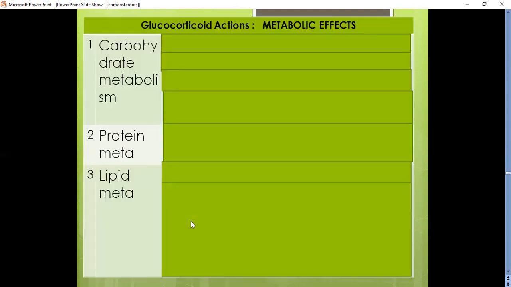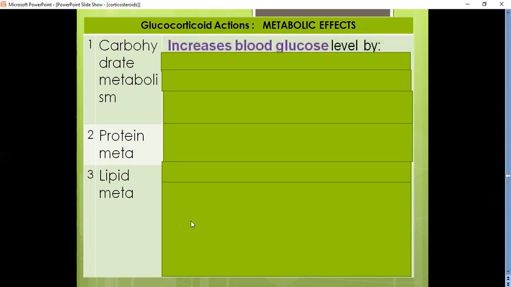Okay, so coming to the glucocorticoid actions, the first one is the metabolic effect. That is carbohydrate metabolism, protein metabolism, and lipid metabolism. Coming to carbohydrate metabolism, these glucocorticoids will increase the blood glucose level.